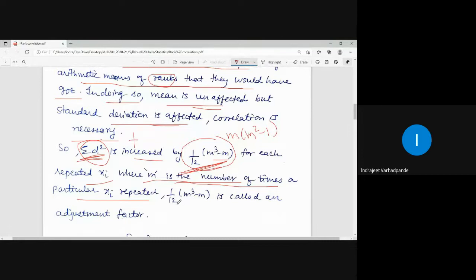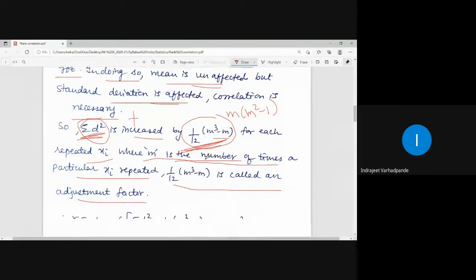This particular term is called an adjustment factor. So in the formula, our summation d square will be increased. Increase means it will be added with this factor. And what is this factor called? This factor is called the adjustment factor.